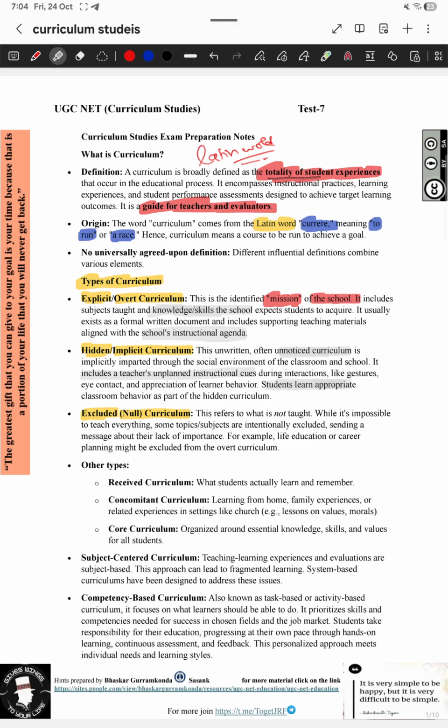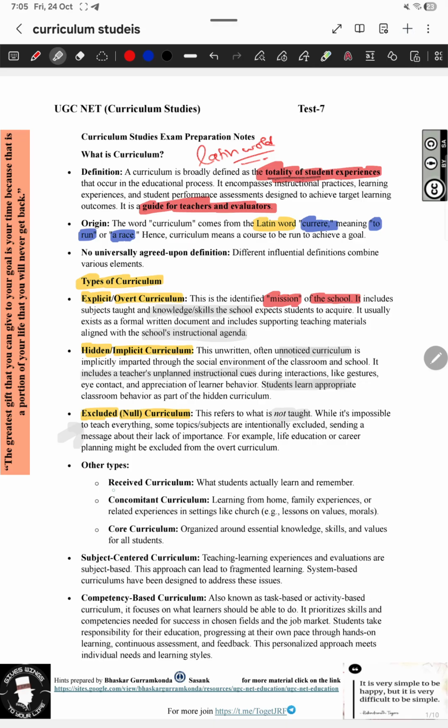And excluded curriculum is a null curriculum. It is not taught. In fact, this null curriculum is also an important curriculum. The excluded curriculum is left untaught, saying that it is not important for the particular thing, but it is important. These things can be learned from society also.